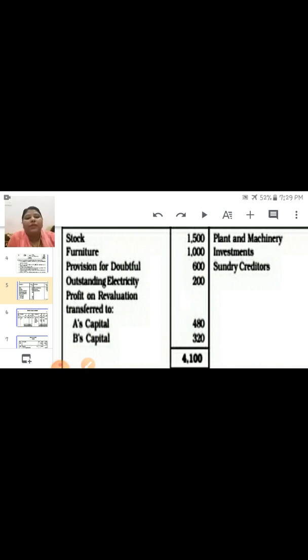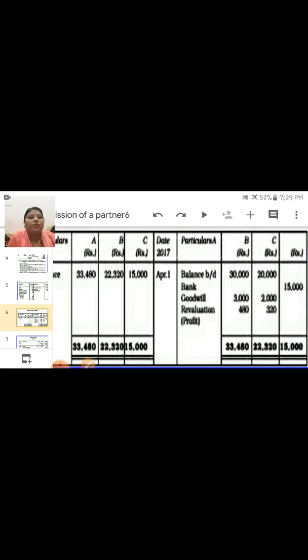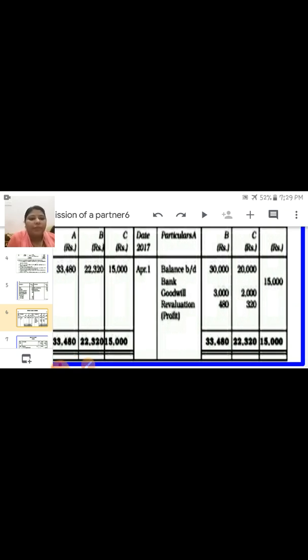Okay, now come to the partners' capital account. From the partners' capital account you have to prepare the journal entry only for bank and goodwill. The bank entry: bank is on the credit side, the buy side, so you can make the entry bank account debit to new partner's capital account. Here you have to write down the new partner's name. Bank account debit to new partner's capital account. Next, goodwill, which he is also bringing.